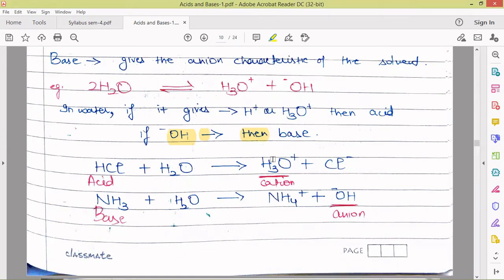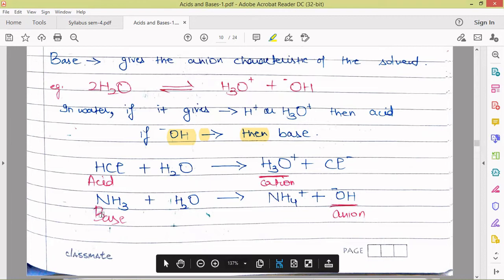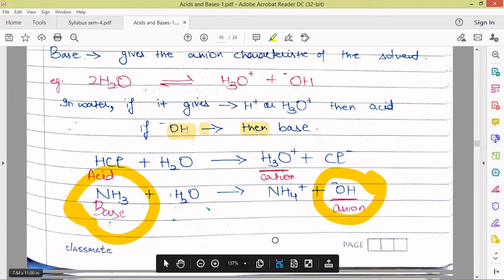So this is the cation characteristic of water, so HCl is going to be called an acid. And second is ammonia, not amine. When we put it in water, we are going to get ammonium ion and OH negative. So here we are getting the anion characteristic of the solvent, that is OH negative. So this is going to be called a base according to the solvent system concept.